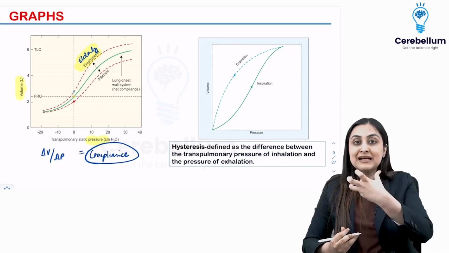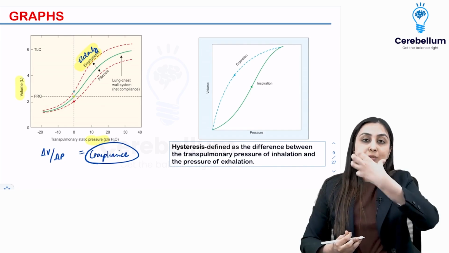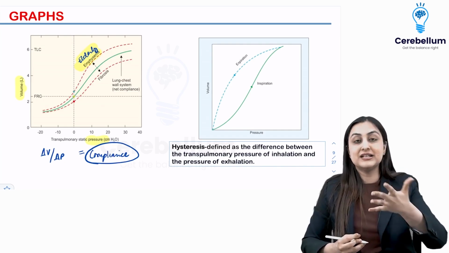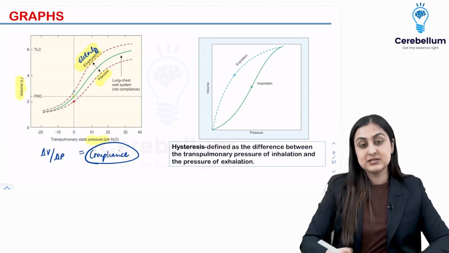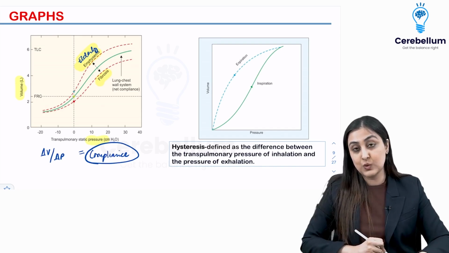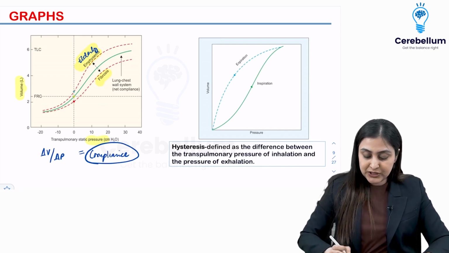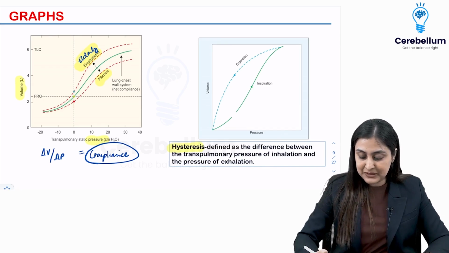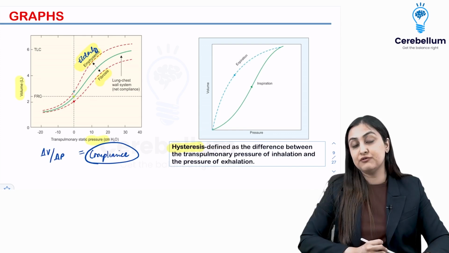Whereas a very thick fibrous balloon, no matter how much pressure you're going to apply, very little change in volume, very little expansion. So fibrosis is reduced compliance, right? So this is what they can ask you. What they are showing you in this graph is known as hysteresis. So delta V by delta P of the inspiration is different from the expiration.